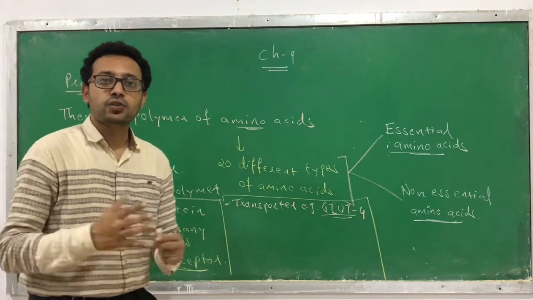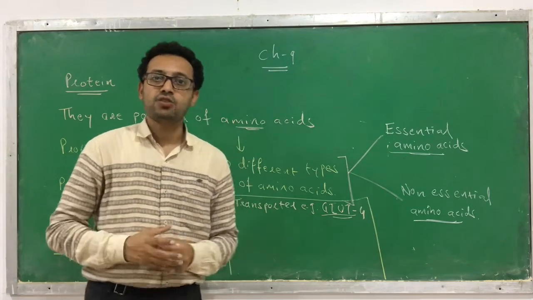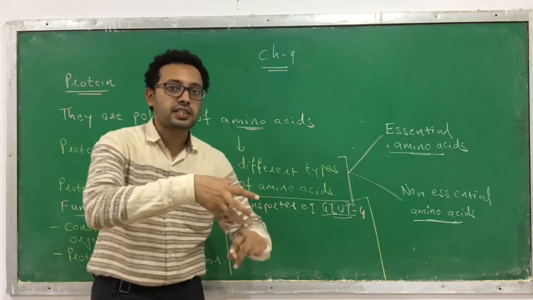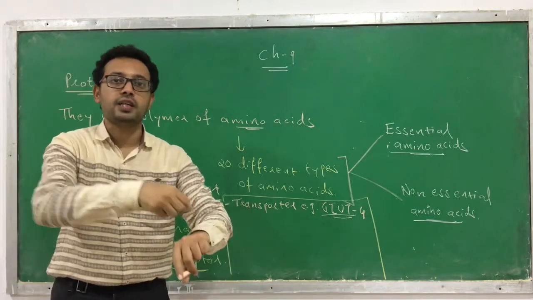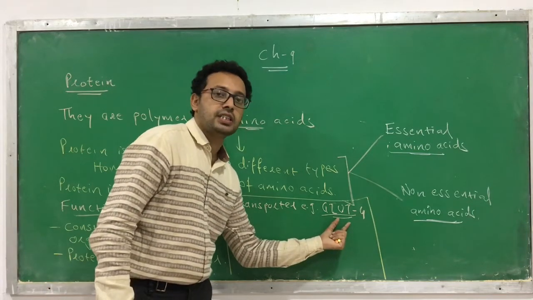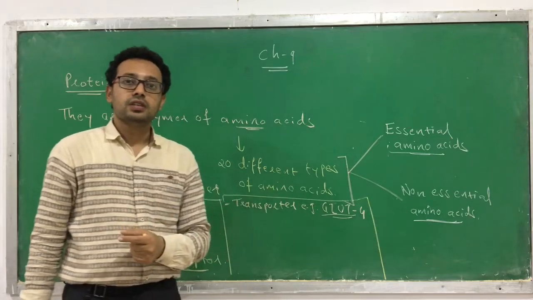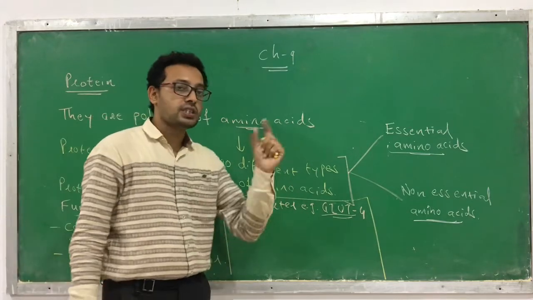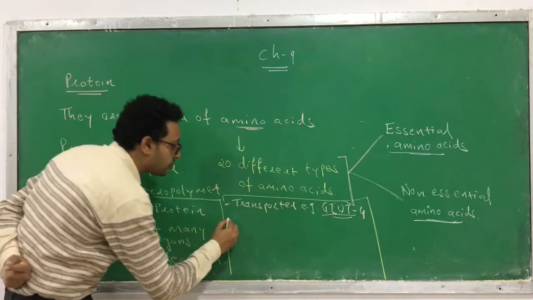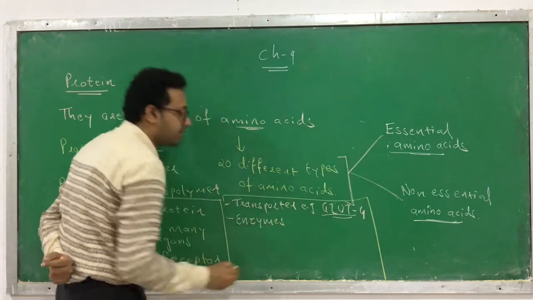In the intestine, once the digestion process completes in the small intestine, the glucose that is present in the intestine gets absorbed or transported from the intestine into the blood. So the role of this transportation is achieved by GLUT4, and GLUT4 is a protein, so it can act as a transporter. Even many enzymes are also protein in nature.